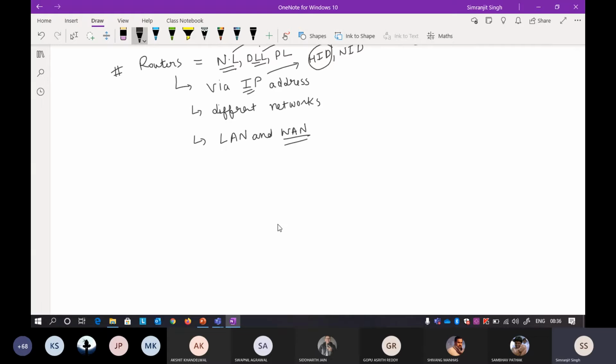A router can also connect to different types of LAN. Suppose I'll show you how it works. Suppose this is your Ethernet. I'm again taking the same example that I've already discussed with you.